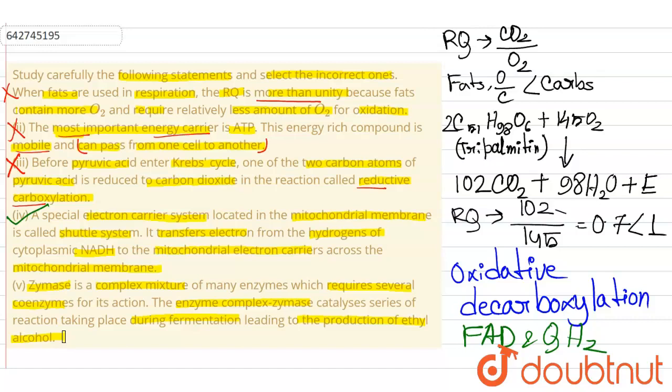This can happen in several medical conditions like chronic pancreatitis and gastrointestinal surgery, etc. So here this is also a correct statement. So in this question the incorrect statements will be 1, 2 and 3.